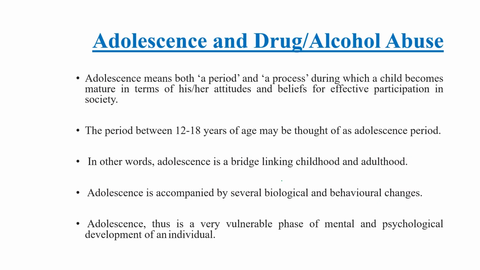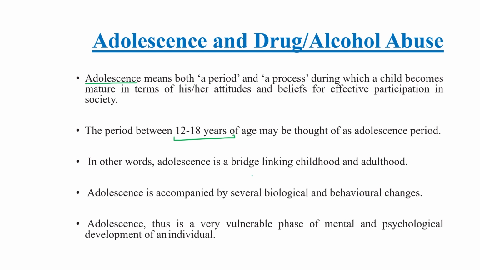Now, adolescence and drug or alcohol abuse. What is the meaning of adolescence? It is a bridge age. All kids in the 12 to 18 years category come under this stage. It is a period when a small child becomes mature.